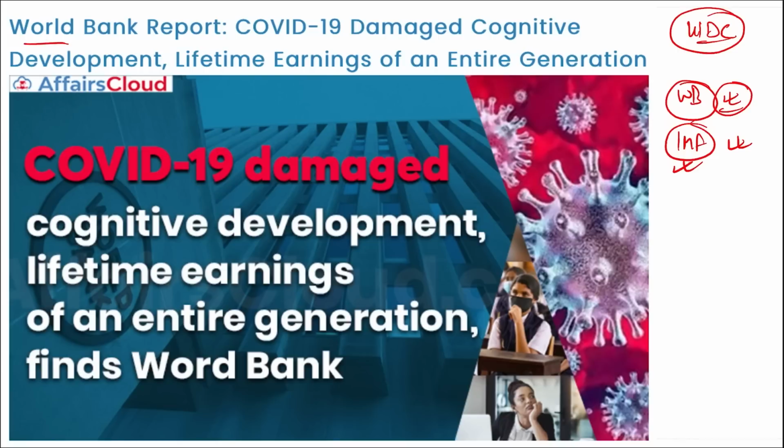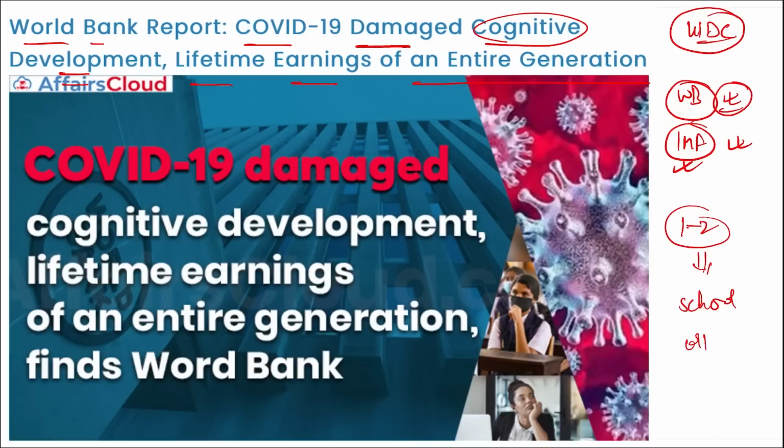So recently, World Bank has released a report that COVID-19 damaged cognitive development and lifetime earnings of an entire generation. When there was a lockdown for at least 1.5 to 2 years, we were seeing that the schools were shut down, the colleges were shut down. Students were studying from home only. They were not getting the experience that a student should get in their lifetime. Those 2 years have definitely affected the life of a student, where they should have got ample experience, but instead they were stuck in their home during the lockdown period.